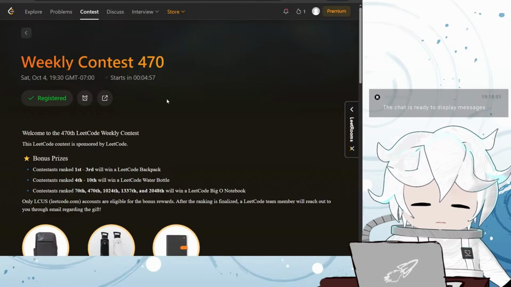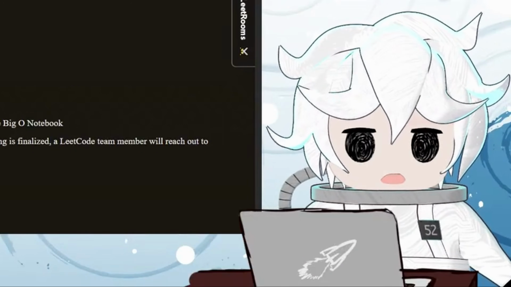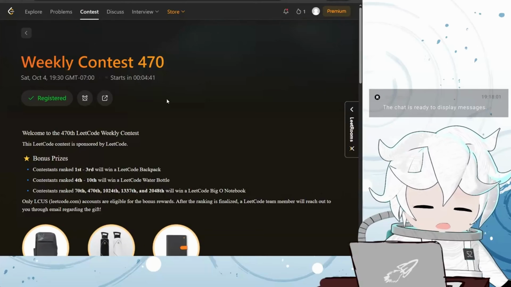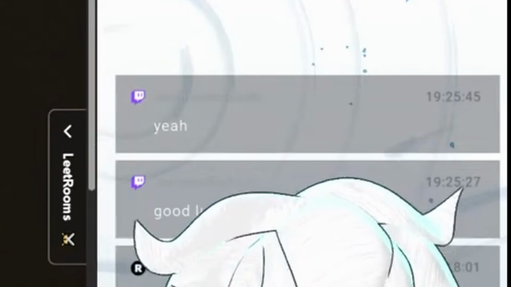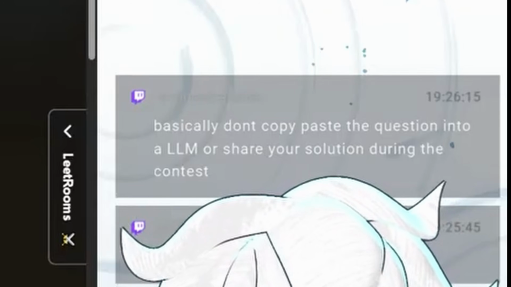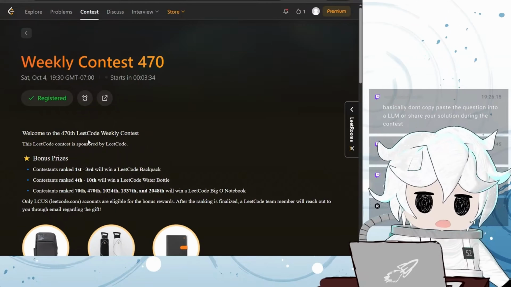I've been hearing conflicting stuff about this, so if anyone is watching the VOD, can you use Google to look up syntax during the contest? I'm not gonna look up the actual solution. It doesn't feel like cheating, but I read the rules. You are? Oh, thank goodness. I'm gonna need it. Basically, don't copy-paste the question into an LLM or share your solution during the contest. Ah, I see. Okay, so you can Google.